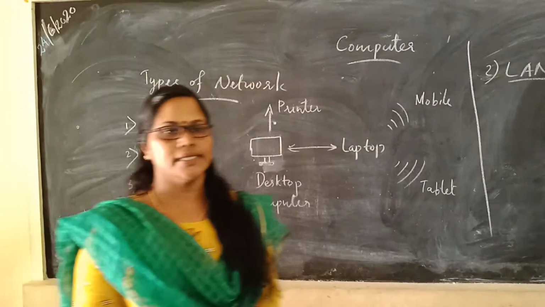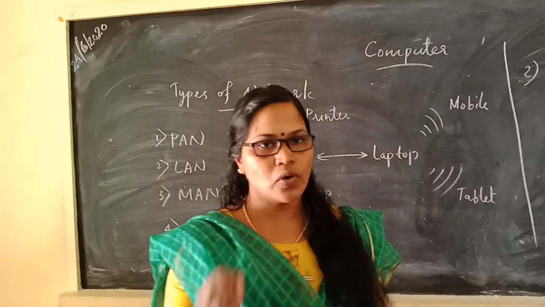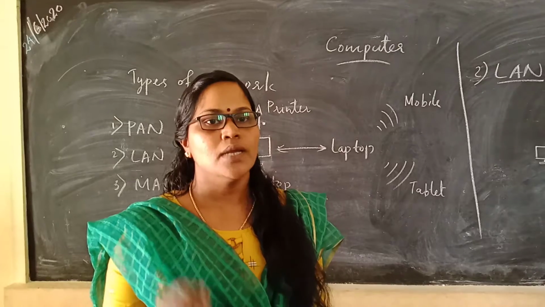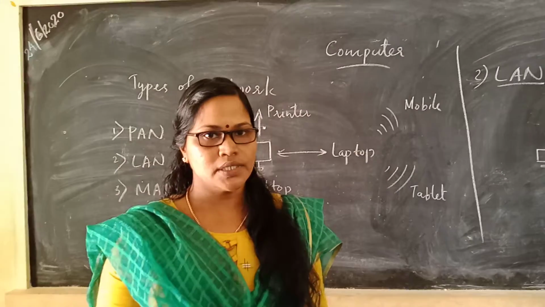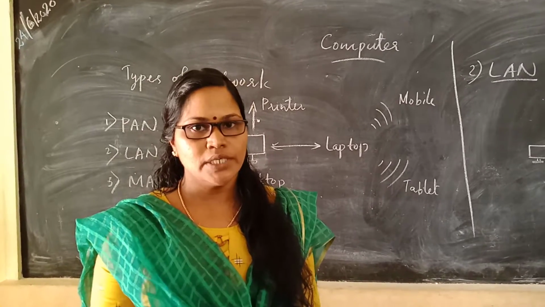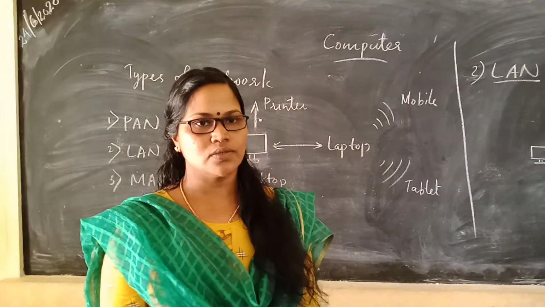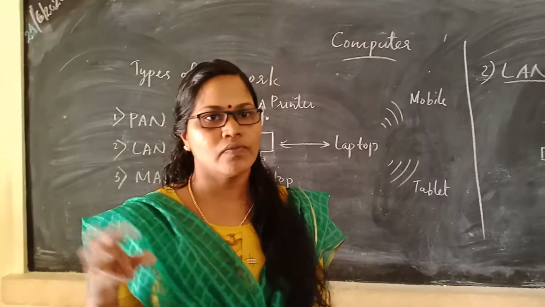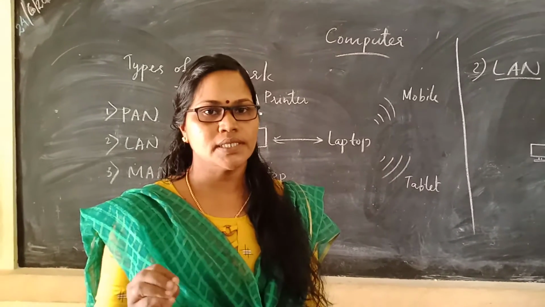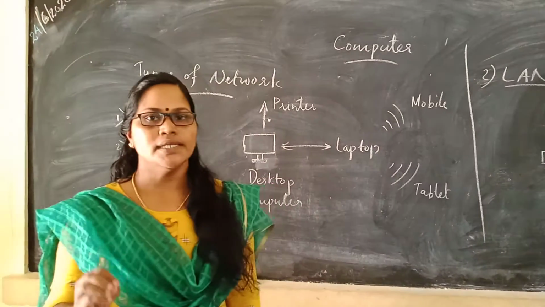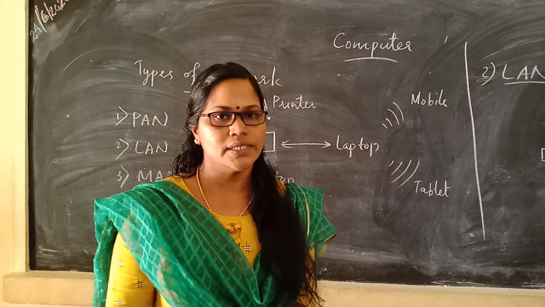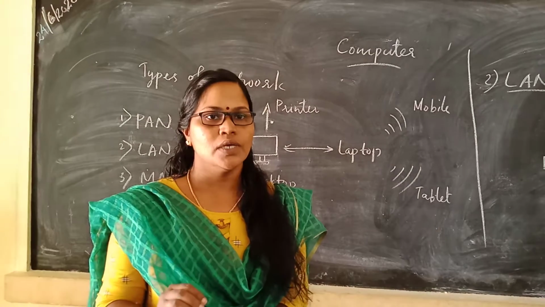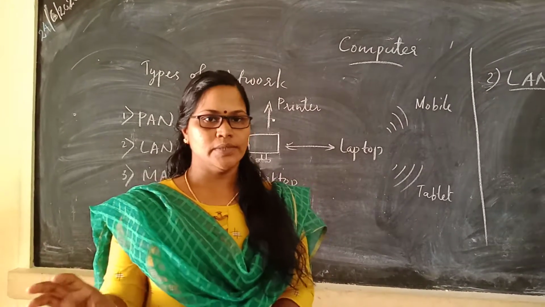First one, Personal Area Network, PAN. A PAN is the smallest possible network intended for one person. It is used to interconnect personal devices such as a computer, laptop, mobile phone, tablet or any other handheld devices of an individual. The devices in a PAN are linked together either using cables or wirelessly. In a wired PAN, the devices communicate through a USB cable, while in a wireless PAN, Bluetooth and infrared technologies are used for communication. This network can cover an area of only a few meters, less than 10 meters.